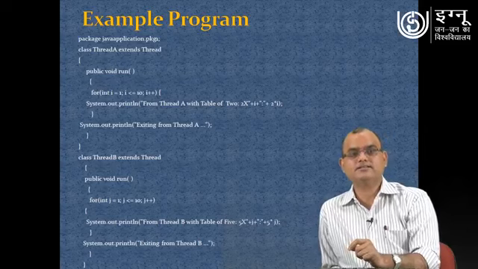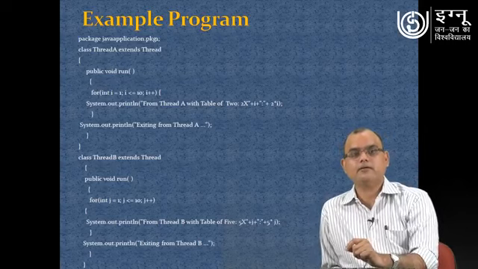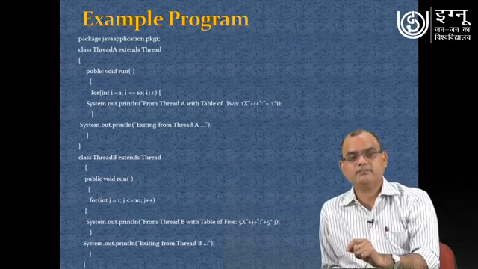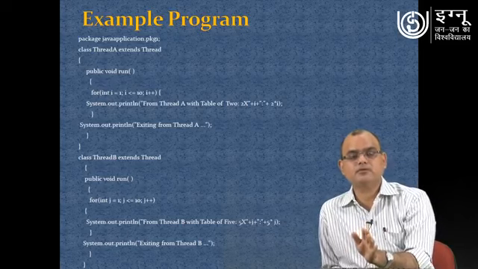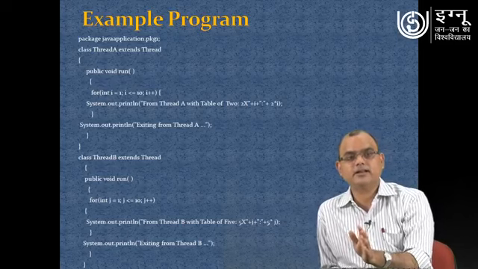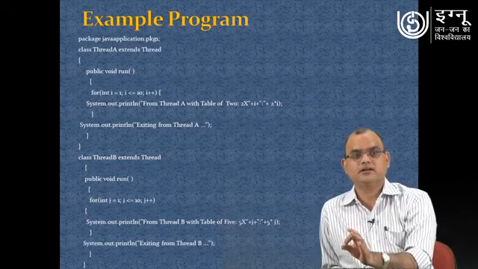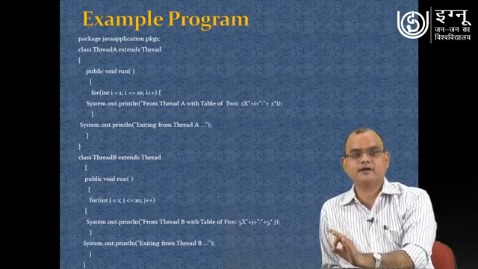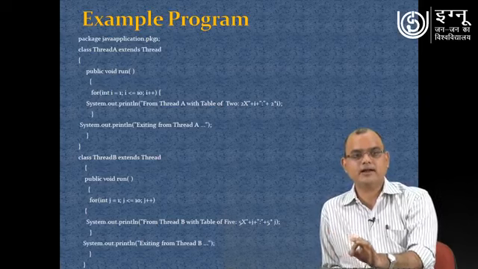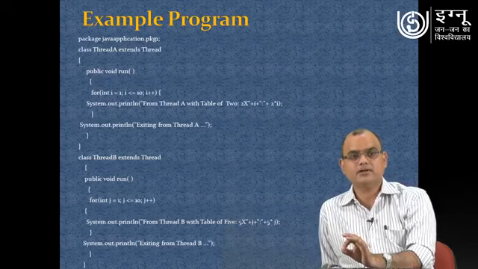Now let us see this program. In this program we have tried to create our own thread, and if you see this program closely, we have on this screen two subclasses. Thread A extends from the Thread class, and similarly Thread B is also extended from the Thread class.